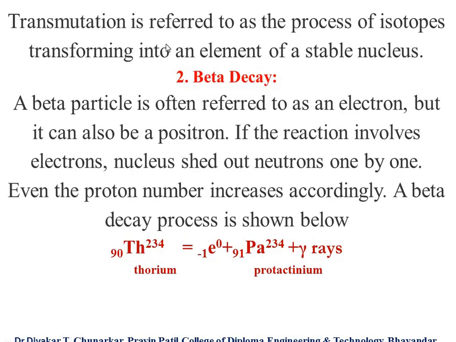Transmutation is the process of isotopes transforming into an element with a stable nucleus. Transmutation means an element or particle goes from one place to another.